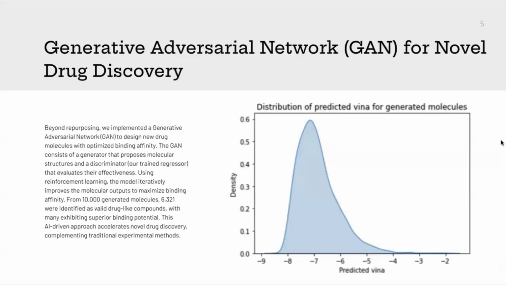Coming next, we use the same discriminator network as we created earlier in a generative adversarial network to reinforce higher and higher binding affinities. How a generative adversarial network works is that it takes noise and keeps on generating molecules that have higher and higher binding affinity with respect to the main protease. And that's how we get newer molecules that can be synthesized that work much better for COVID-19 than repurposed drugs.